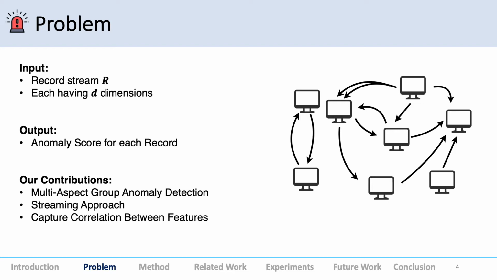The contributions for MStream were that we could detect multi-aspect group anomalies, and it is a streaming approach. That means we could perform the operations within constant memory and update time. Also, we could capture the correlation between different features. So I'll discuss these gradually throughout the presentation.